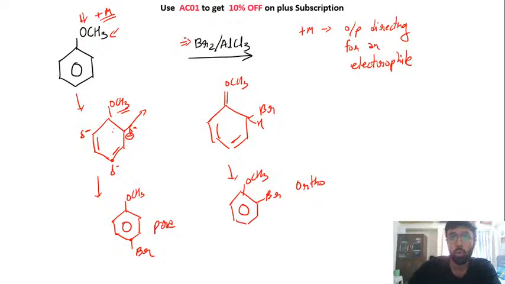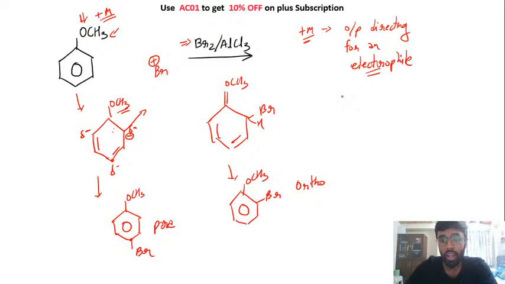So here this bromine was acting as an electrophile which is having a positive charge. So for any electrophile, your plus M groups are ortho para directing. That is, they will want these electrophiles to attack on the ortho para positions because these groups have created a delta negative on these positions.